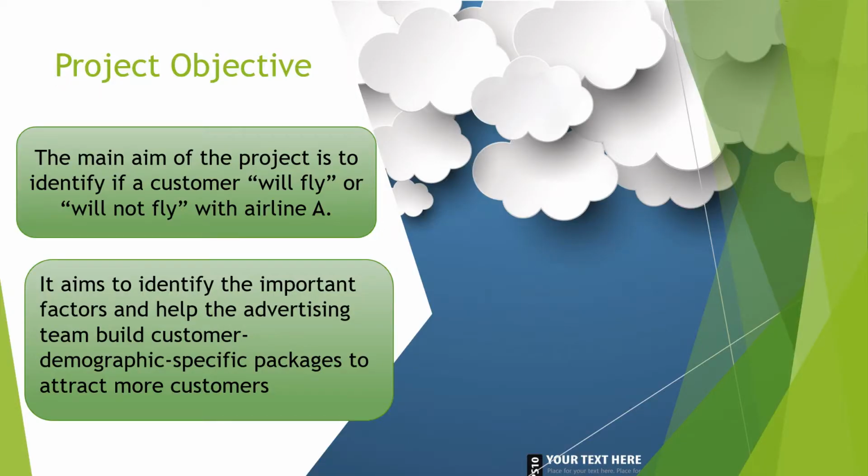The main aim of the project is to provide an analysis of the airline dataset. That is, it identifies if a customer will fly or will not fly with Airline A. It deals with metadata extraction and using the extracted data for generating a model to perform classification. It predicts the success rate of customers flying with the airline. The findings are then shared with the advertising team, which in turn will build customer demographic specific packages so that they can attract more and more customers.